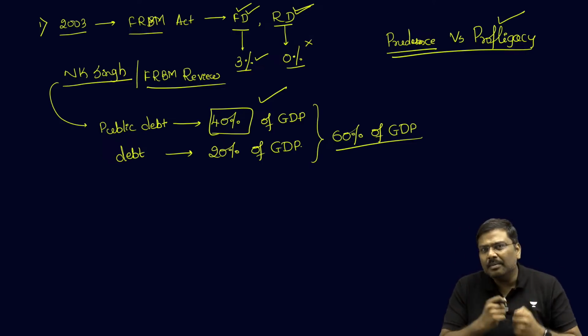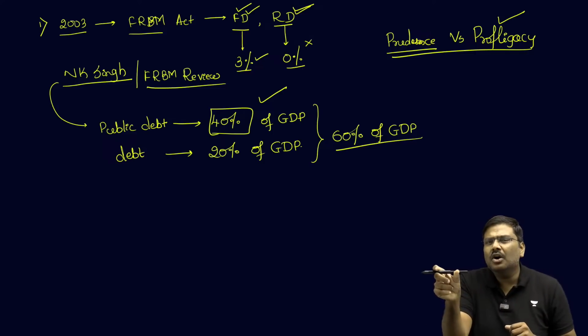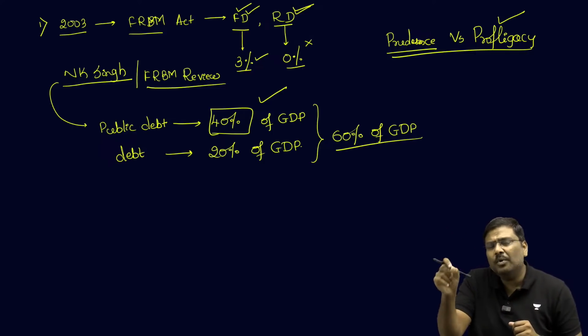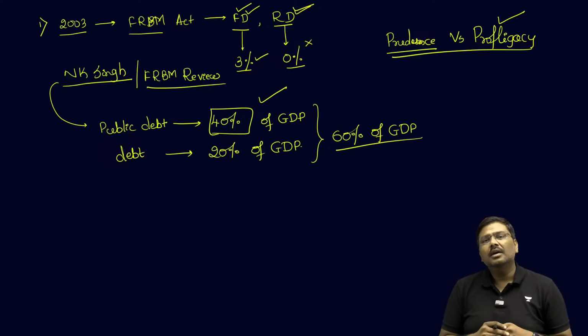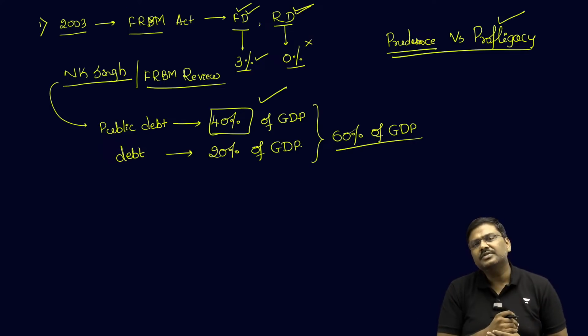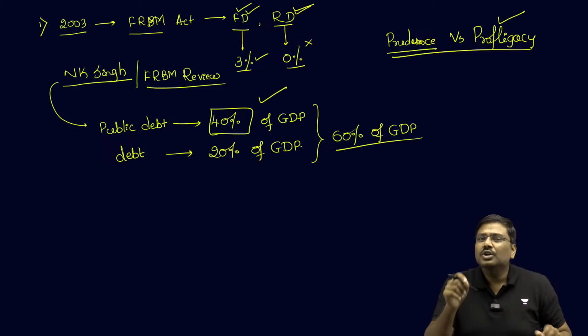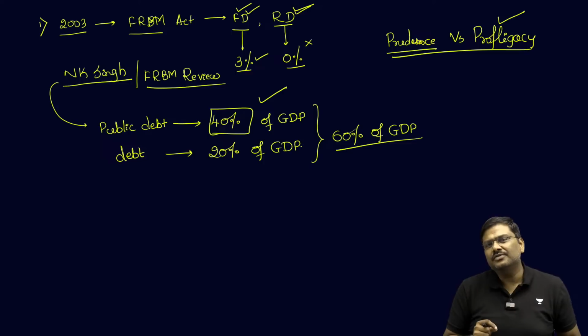According to the recommendations, by 2023, the debt of the central government should have been brought down to 38.7% of GDP. Revenue deficit should have been dragged down to 0.8% of GDP, and the fiscal deficit should have been brought down to 2.5% of GDP.